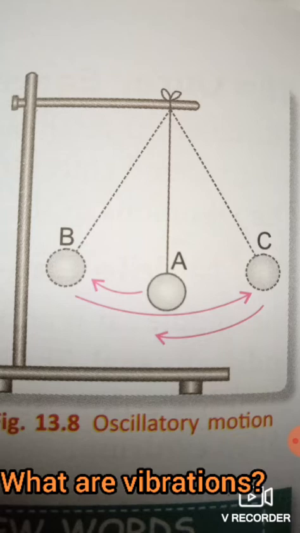Now sound waves are produced by an object when it vibrates. Sound travels in the form of sound waves. So vibrations need a medium to travel. What is that medium? It can be solid, liquid or gas. And when these vibrations travel through a medium, it reaches our ear and we are able to recognize that sound.